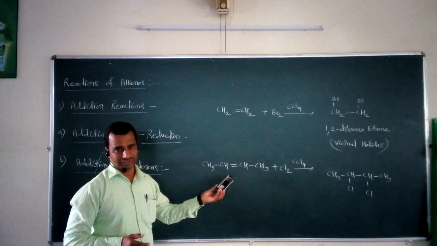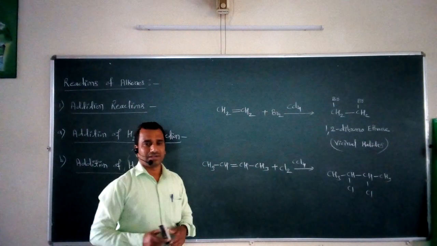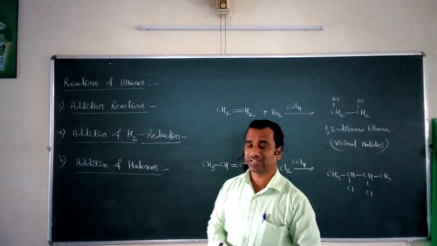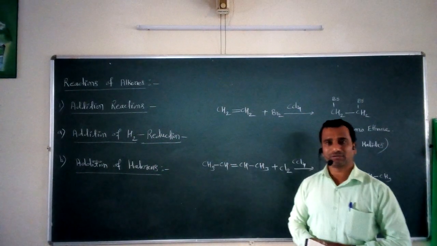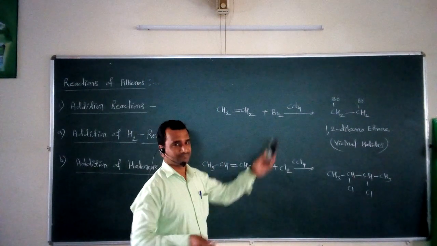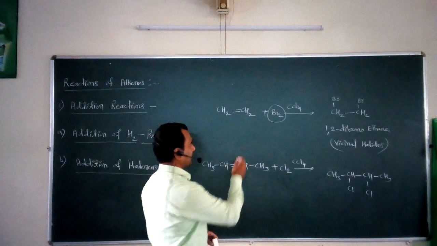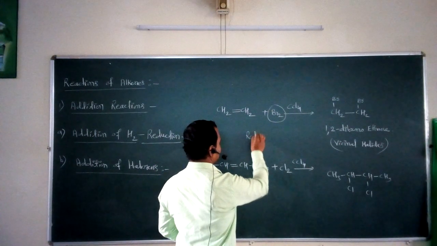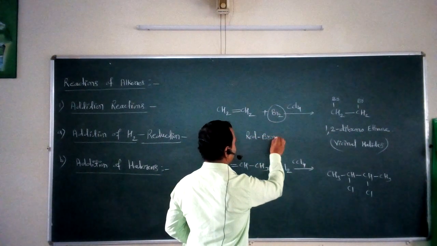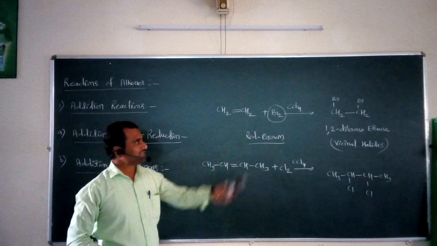Now, one important test is there, that is called the organic qualitative test. So what happens if we consider bromine? The color of this bromine is red brown. Now what happens when this bromine interacts with a particular alkene?